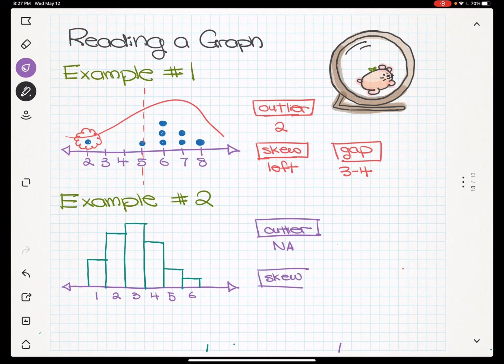Some of you might say that this data is skewed to the right, because if we drew a line down the center here, right, it is slightly to the left side, so it could be skewed to the right a little bit. Some of you might say it's symmetrical. I would say for this one, maybe it is skewed to the right a little bit, but I can see how some people would think symmetrical too. So I would say just for now, this is skewed to the right. And lastly, is there a gap? And again, just like the outlier, there is no gap because, well, look at it. It's all kind of contained together, right? So therefore, this is how we do it.